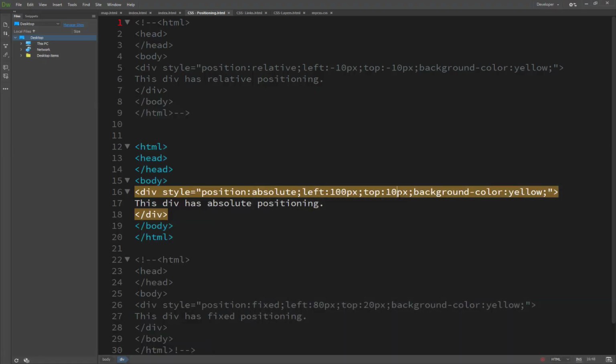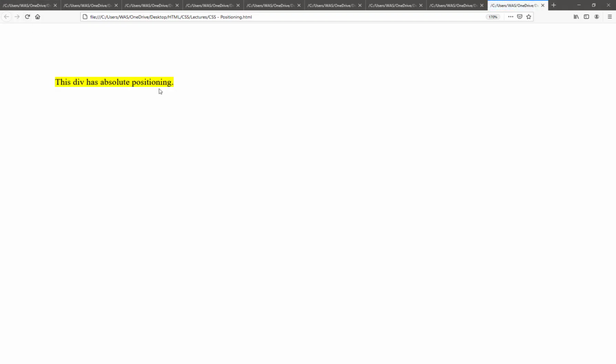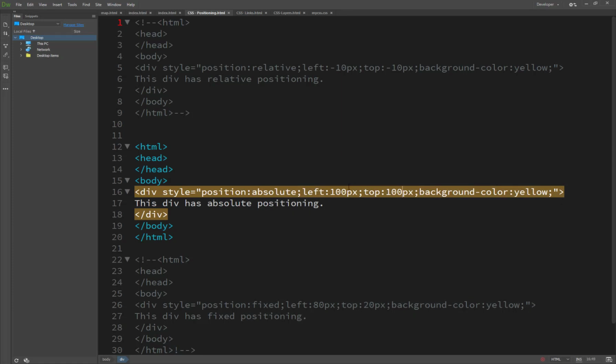If I say 100 from top and 100 from left, and use a minus 10, it doesn't change this position basically, but it changes this other position, and this will be on the upper side.